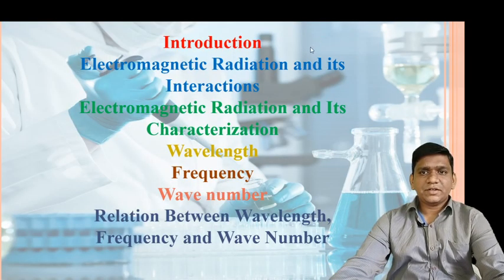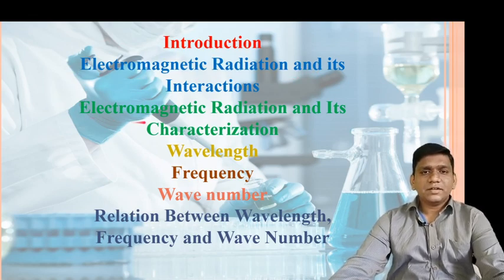So friends, today we will briefly discuss the introduction of spectrometry. Then we will discuss electromagnetic radiation and its interaction.